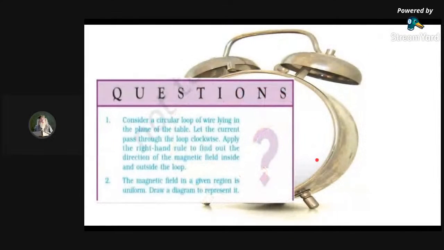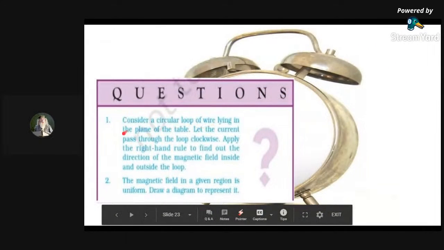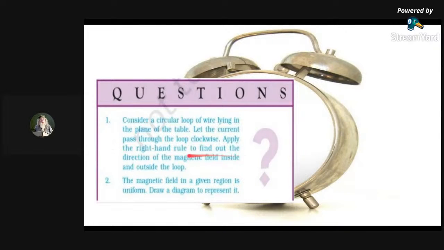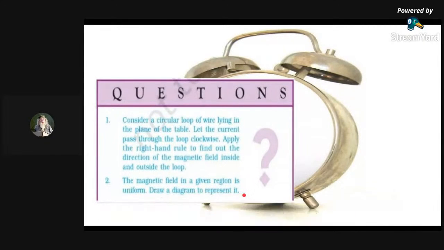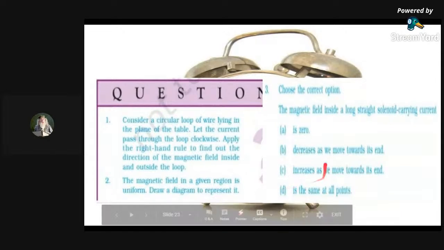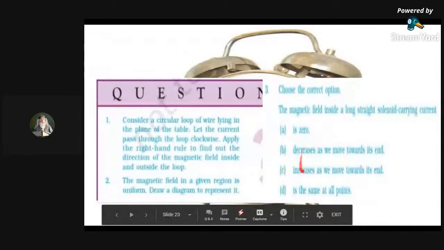Question: consider a circular loop of wire lying in the plane. Let the current pass through the loop clockwise. Apply the right hand rule to find the direction of the magnetic field inside and outside of the loop. The magnetic field in a given region is uniform. Draw a diagram to represent it. This MCQ question we will do in the Mentimeter. Okay.